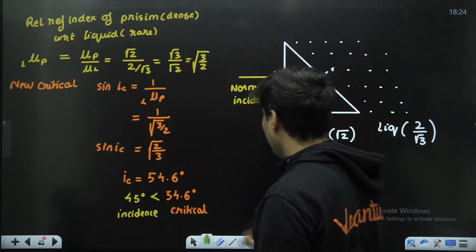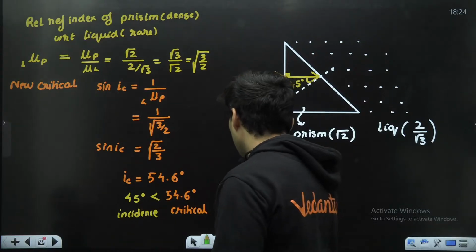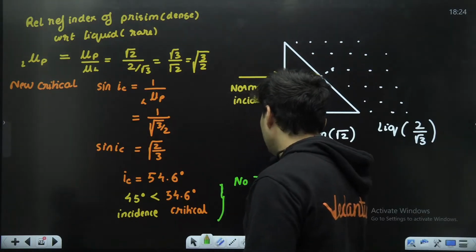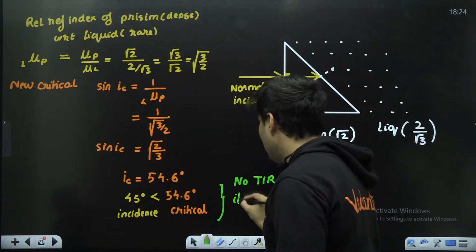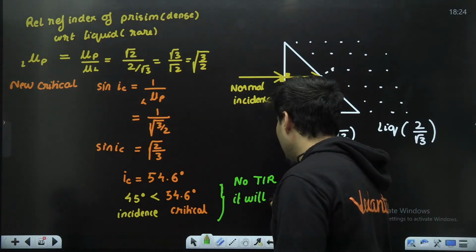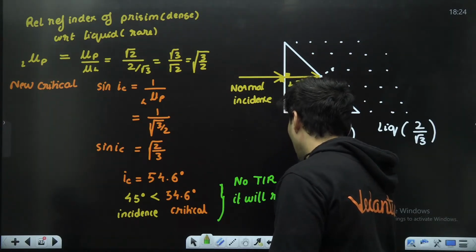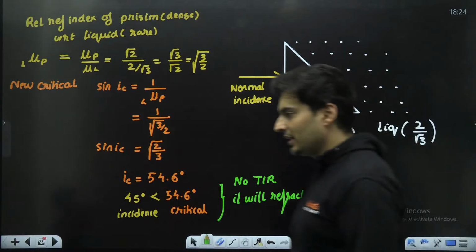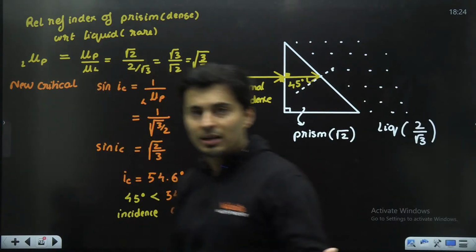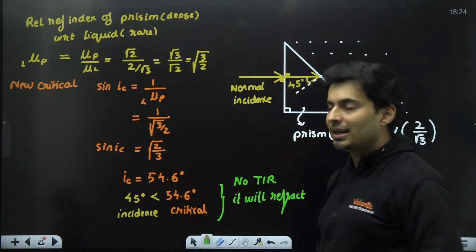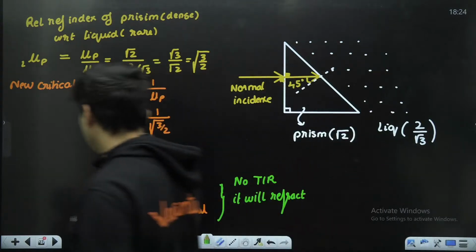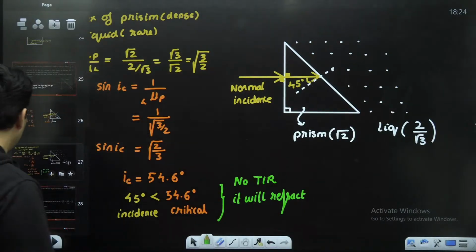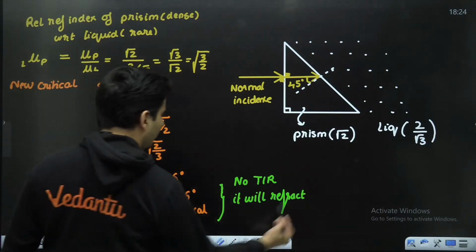So what will happen? There will be no total internal reflection. It will definitely refract. Total internal reflection happens only when the angle is more than the critical angle. Okay, perfect. So let's find out what happens then later on.